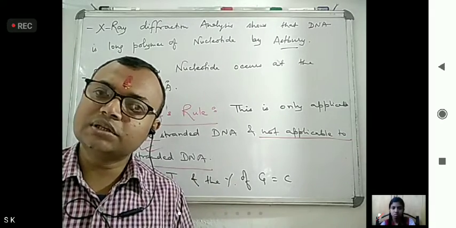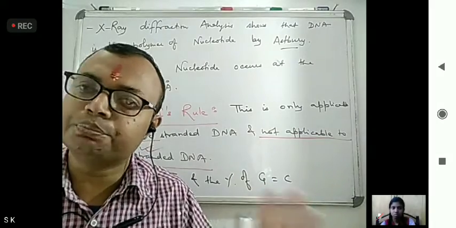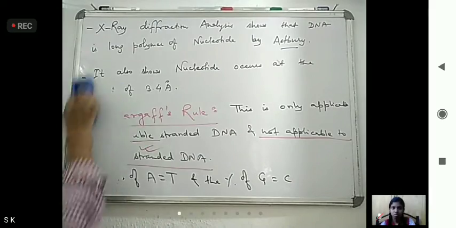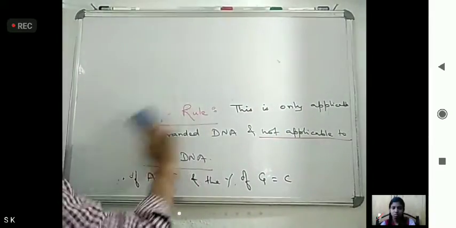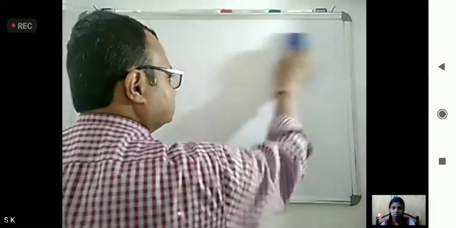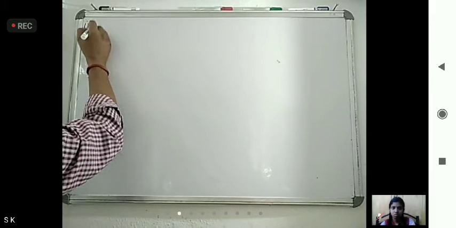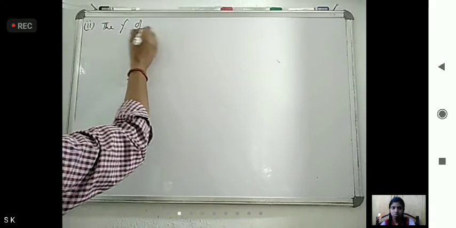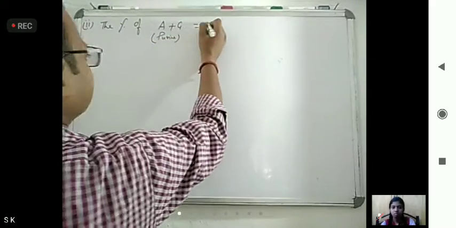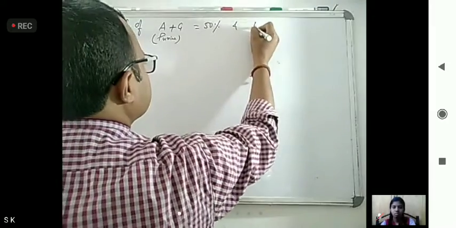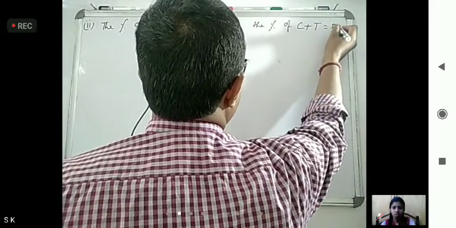Another one they told: the percentage of adenine plus guanine, that is purine, equals 50%, and the percentage of cytosine plus thymine equals 50%.